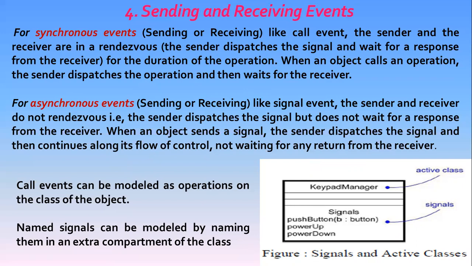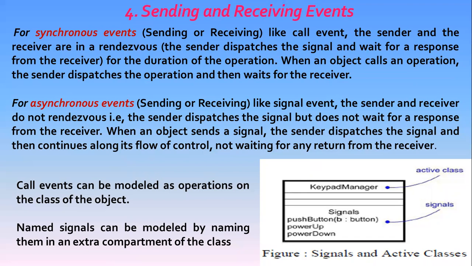For example, in a trading system, an instance of the class trader might invoke the operation confirm transaction on some instance of the class trade, thereby affecting the state of the trade object. Whereas in the synchronous call, the trader object will wait until the operation is finished.